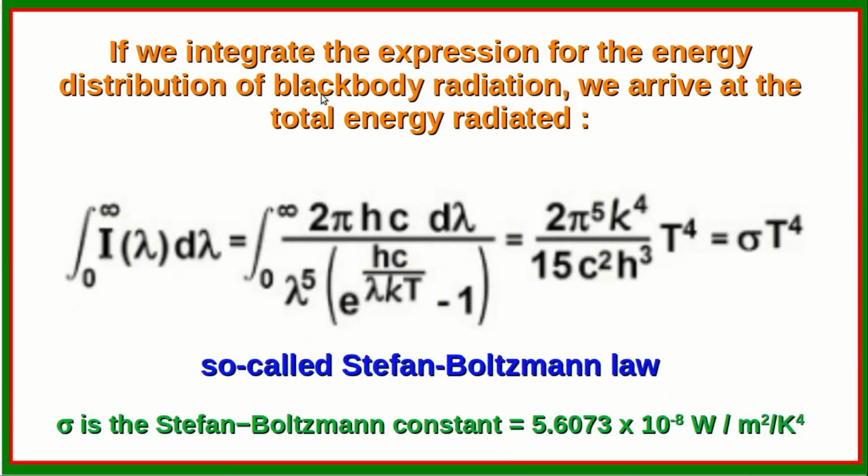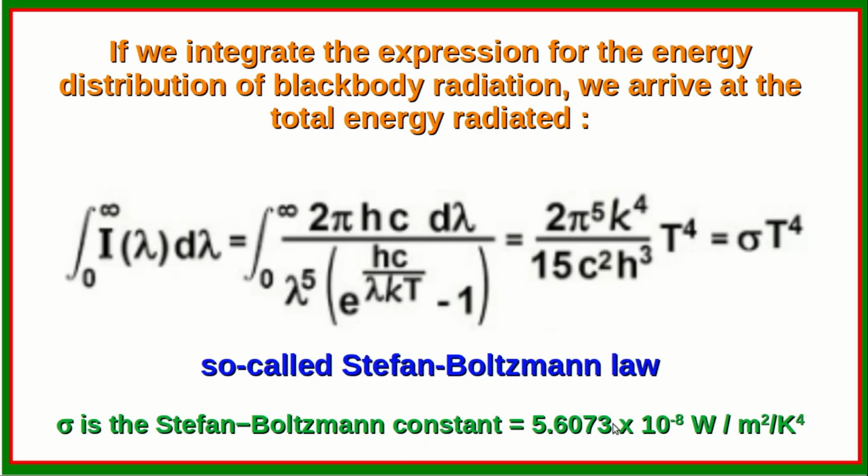If we integrate the expression for the energy distribution of blackbody radiation, we arrive at the total energy radiated. The integral from 0 to infinity of I lambda d lambda is equal to the integral from 0 to infinity of 2 pi h c d lambda by lambda raised to 5 into e raised to h c by lambda kT minus 1, and therefore one can finally arrive at the result that this will be equal to sigma T raised to 4, where sigma is a constant defined by this particular expression, and it is known as the Stefan-Boltzmann constant.